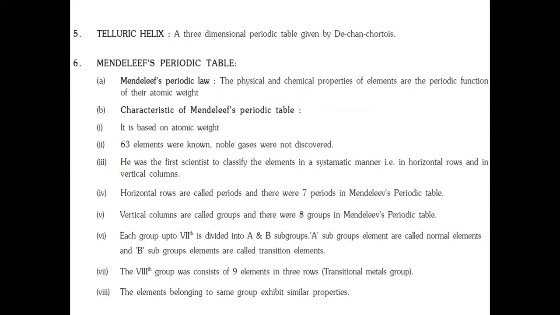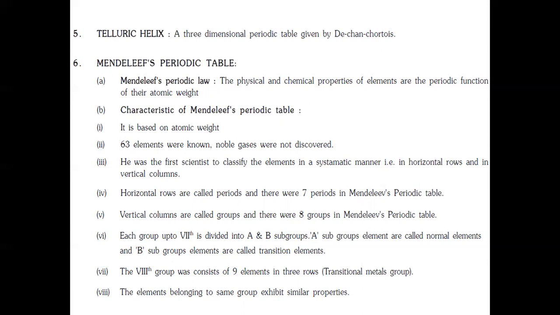He was the first scientist to classify the elements in a symmetric manner, that is, in horizontal rows and vertical columns. Horizontal rows are called periods, and there were 7 periods in Mendeleev's periodic table. And vertical columns are called groups, and there were 8 groups in Mendeleev's periodic table.